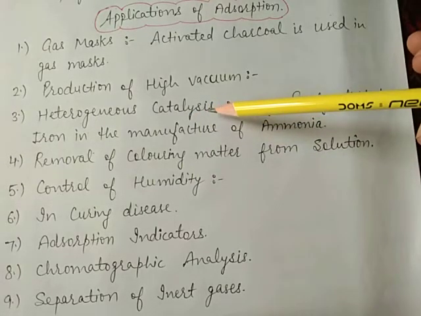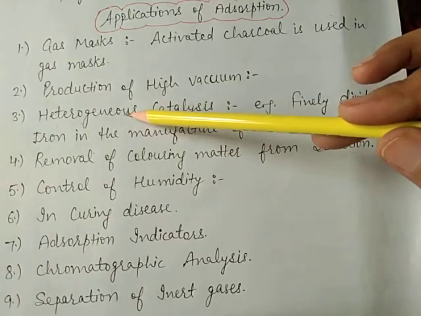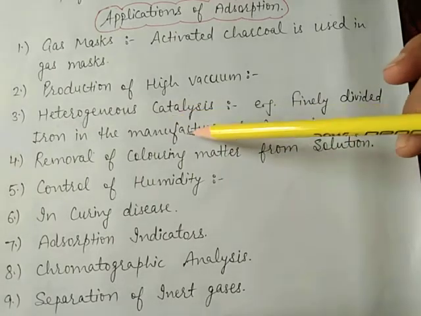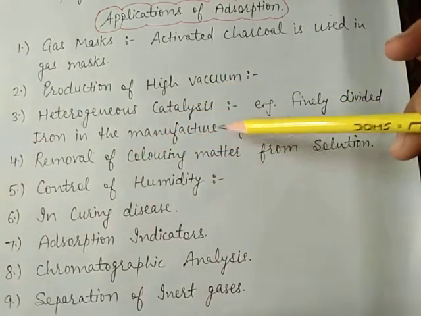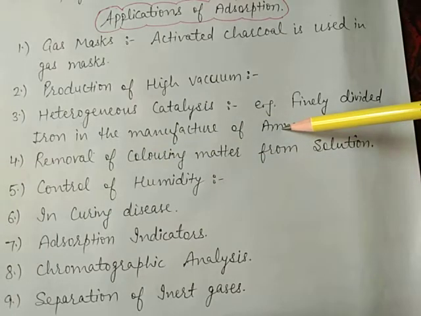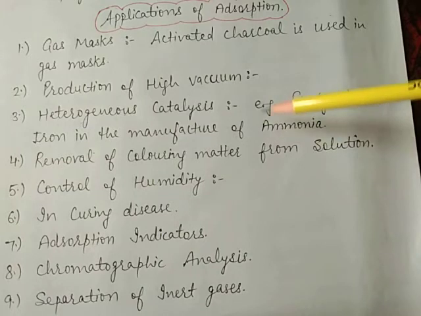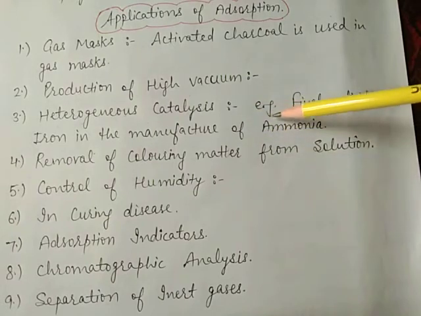Adsorption of reactants on the solid surface of a catalyst increases the rate of reaction. Here we take one example: finely divided iron in the manufacture of ammonia. Or another example: finely divided nickel used in the hydrogenation of vegetable oil.